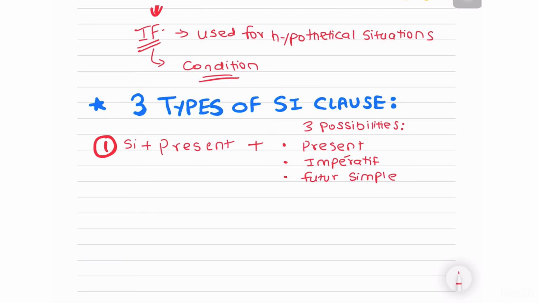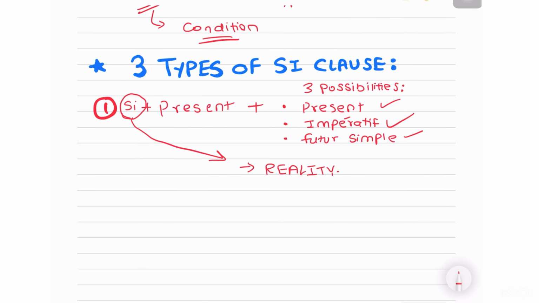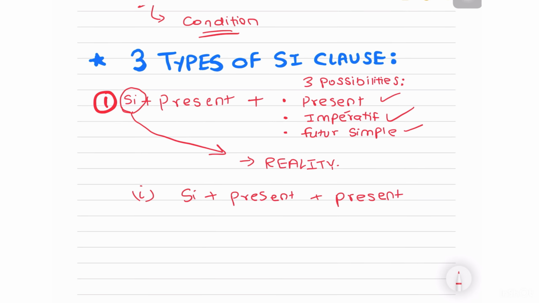Now the first thing you need to know for this first type, all of these are related to reality. As in whatever the if is going to happen, it is in our present reality, right? As in something is happening, something you're supposed to do, or something will happen. So for the first one, that is present plus present. This is used for an automatic result, or you can say a general truth, or maybe even a fact.